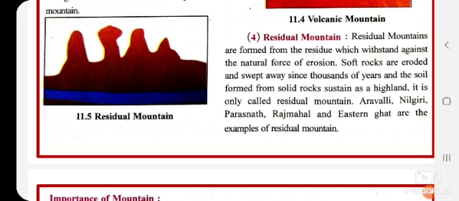Whatever soft rocks are there are eroded and swept away by the wind, and they form. That is not for 1 year or 2 years but thousands of years.